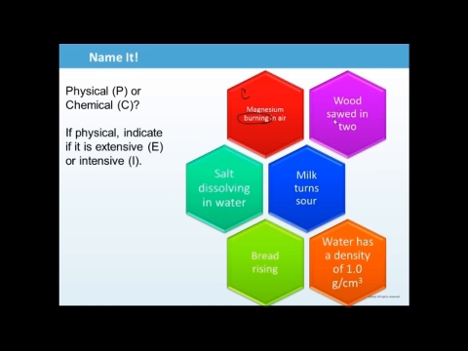A piece of wood sawed in two. Sawed is the operative word. Sawed, we're just cutting it, so cutting, breaking, that's all going to be physical. For wood to be able to cut in half, does it matter how much we have? Not at all. Therefore, this is an intensive property. So it's physical and it's intensive.